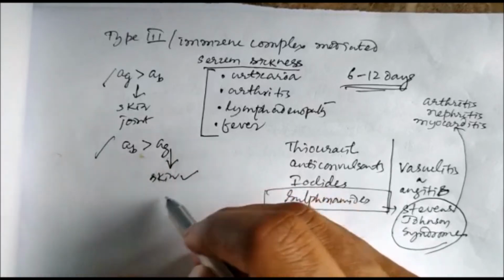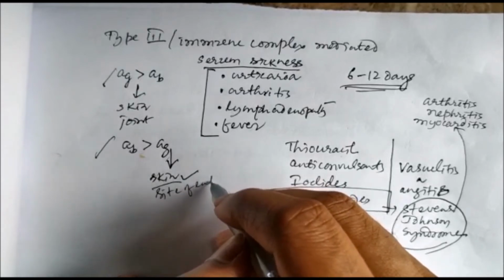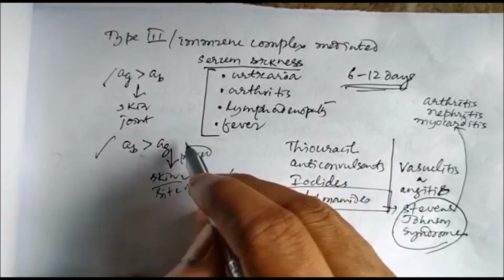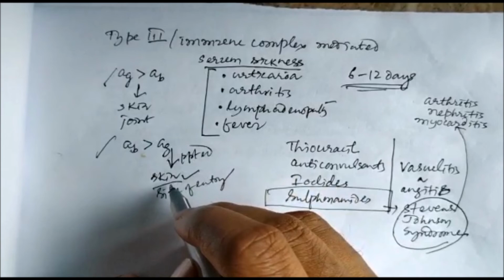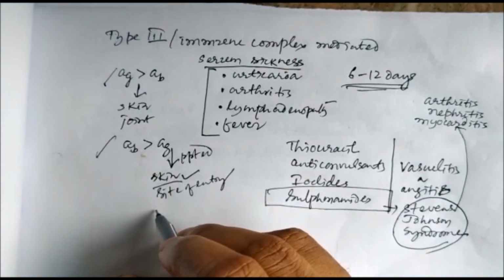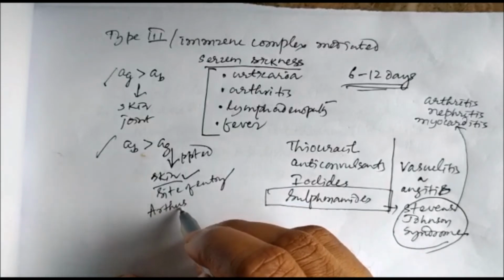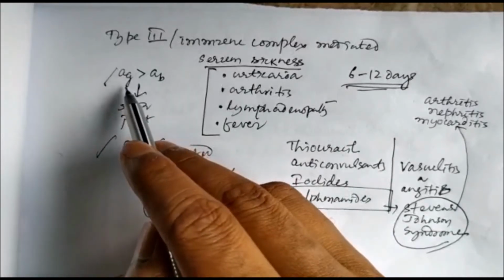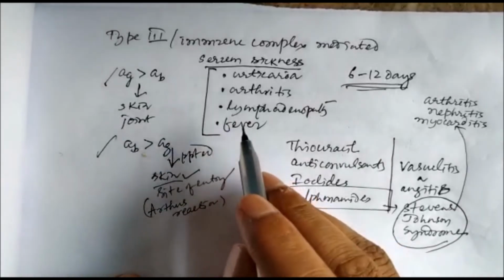Suppose the site of entry is skin. At the site of entry, it is precipitated. So antigen is precipitated at the site of entry, and suppose it is precipitated at skin, then it will cause Arthus reaction. So this is an example. In both cases, whether antigen is more than antibody or antibody is more than antigen, this can be the possibility.